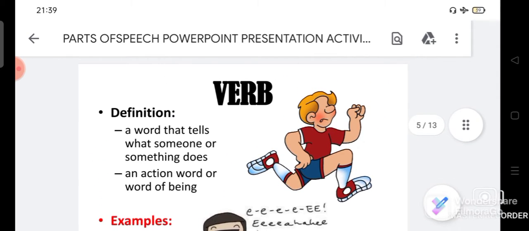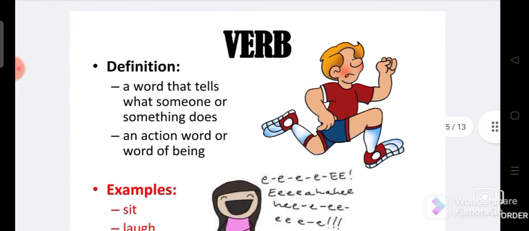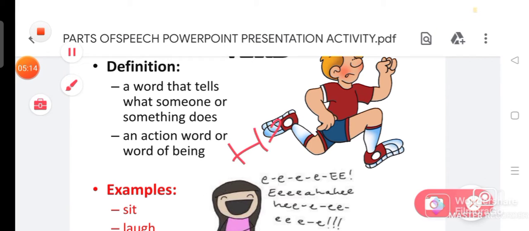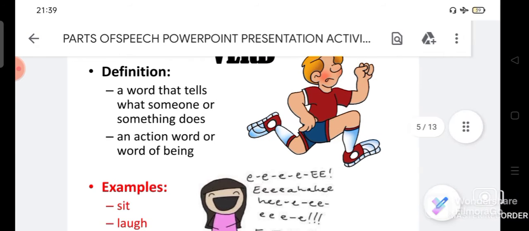So a verb talks about action, or in addition to that we can say what someone is. It talks about status also. For example, he is a doctor. Here, is is a verb and it's talking about the status of something.